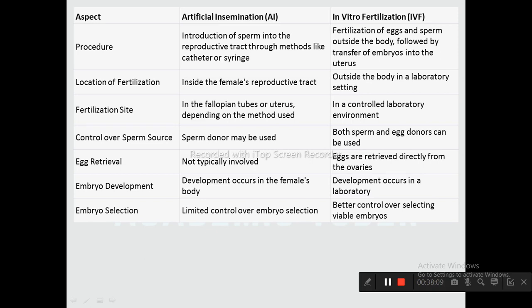Embryo development occurs in the female's body in artificial insemination, whereas in in vitro fertilization development occurs in the lab. Embryo selection in artificial insemination has limited control, whereas in in vitro fertilization there is better control over selecting the viable embryos.